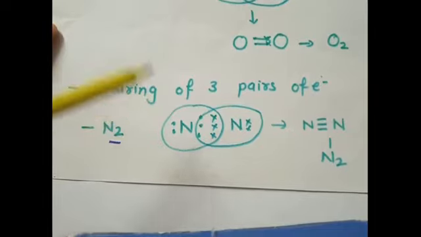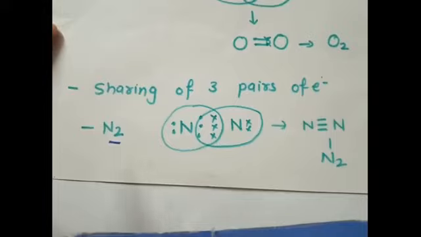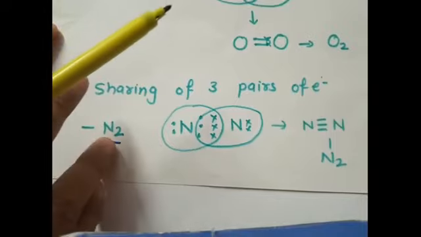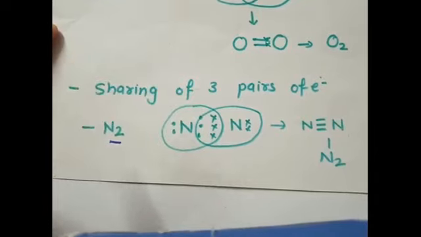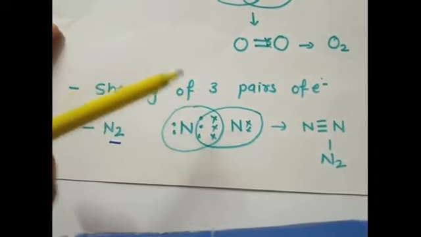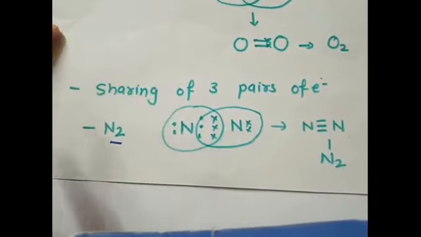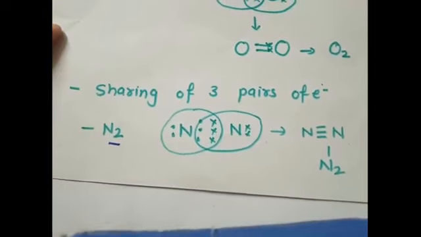That is why one nitrogen atom shares its 3 electrons with the 3 electrons of the second atom of nitrogen, and hence there is a formation of 3 covalent bonds. So these are called triple covalent bonds or simply triple bonds.